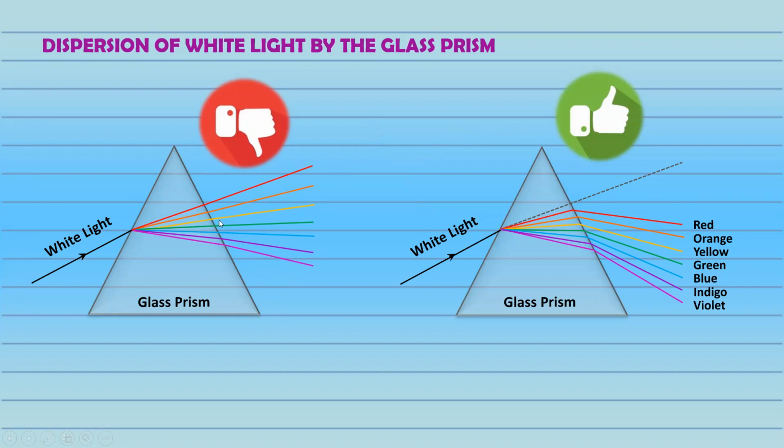If you see here, this ray of light is going straight, which is not possible. It's coming from denser to rarer, so again it will bend towards the base. So in this case the rays of light will bend towards the base. And one more thing, you have to write this sequence correctly, VIBGYOR, right? So this is wrong, this is right.